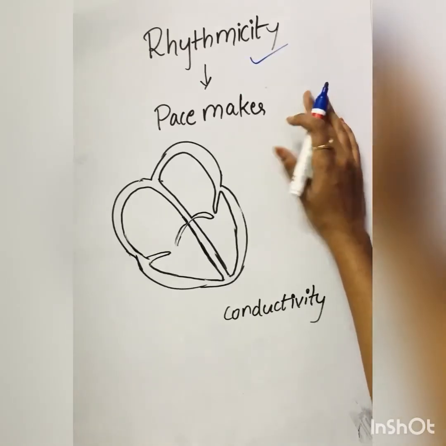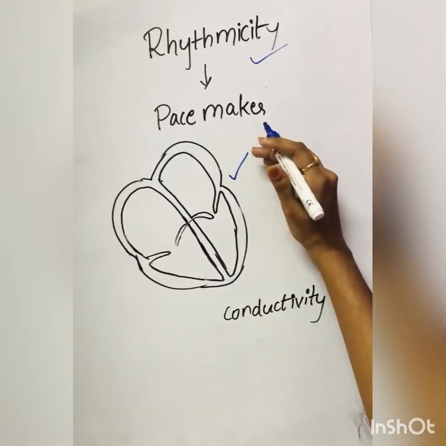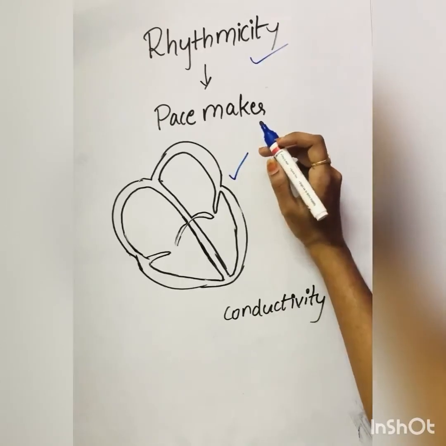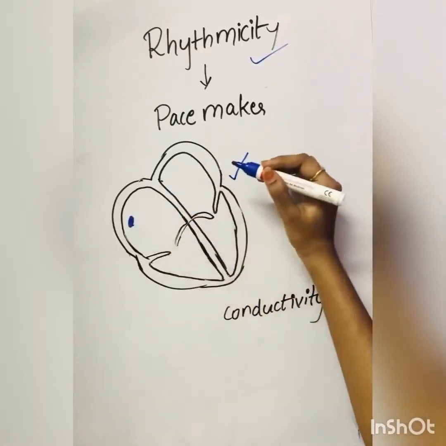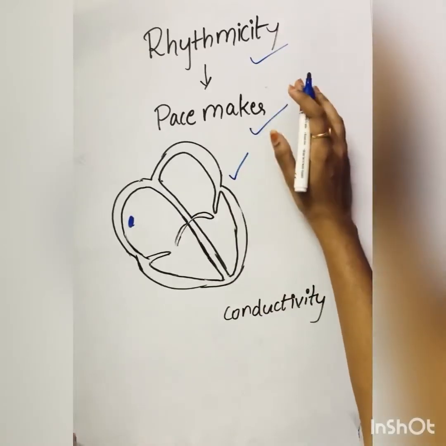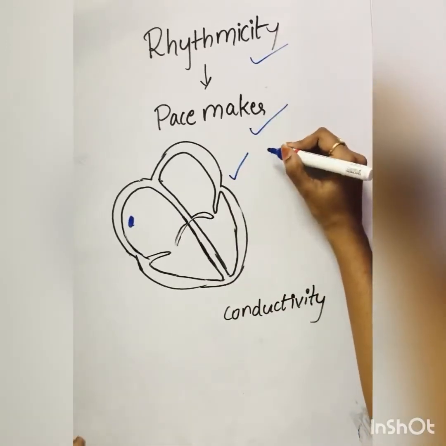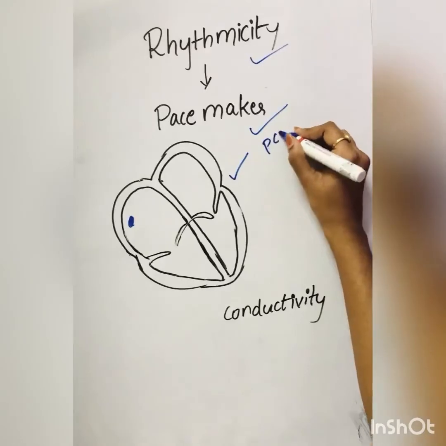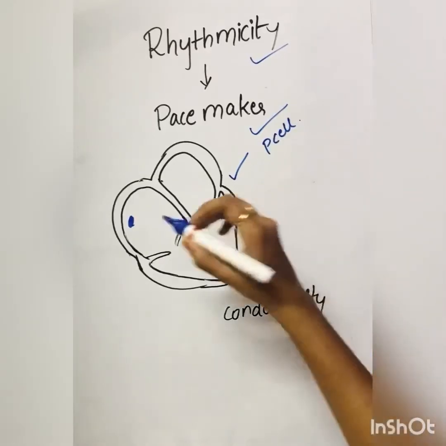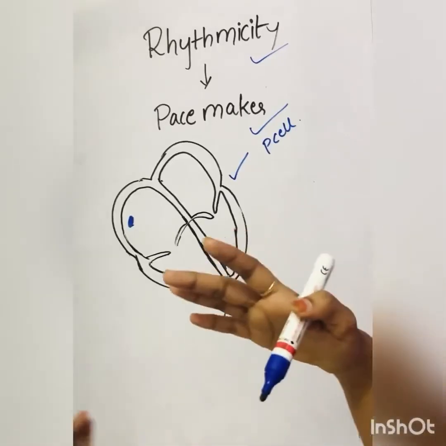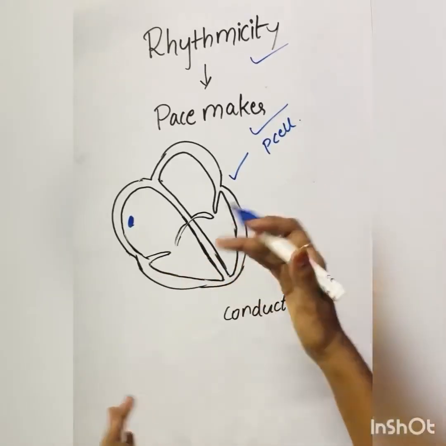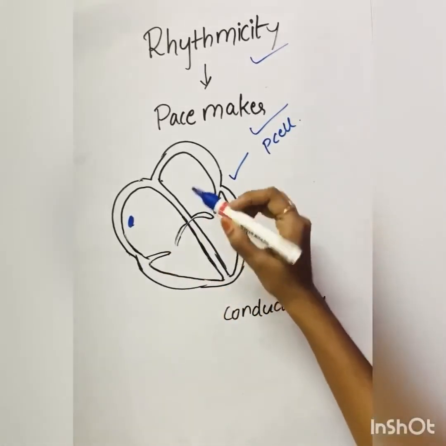In our body, the heart can produce impulses by itself. From where can it produce? From the SA node. This is also called the pacemaker because the cells forming this are P cells or pacemaker cells. This SA node can produce impulses on its own without any stimulus.